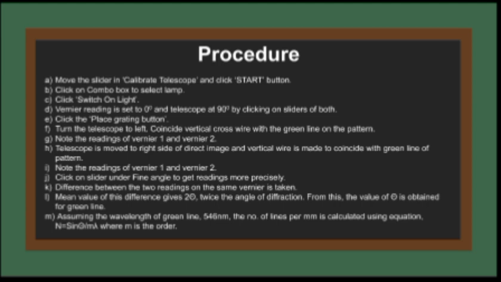From this, the value of theta is obtained for green light, as we are going through the green line first. Assuming the wavelength of the green line to be 546 nanometer, the number of lines per nanometer is calculated using the equation N equals sin theta by m lambda, where m is the order.